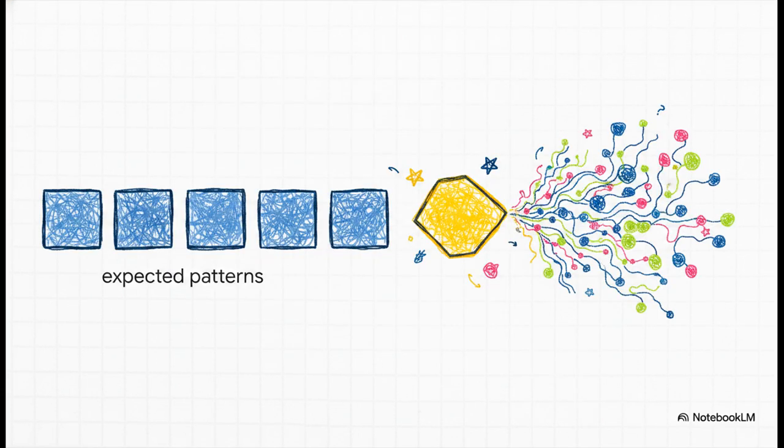But wait, what happens when the math doesn't perfectly match the prediction? If the standard eigenvalues show us the strong, expected functional correlations of the brain, what do the outliers mean? Well, according to the research, any eigenvalue that differs significantly from what random matrix theory predicted isn't just a glitch or an error. It actually indicates something entirely novel. An outlier points to the potential discovery of a brand new, discrete brain network that we didn't even know existed.